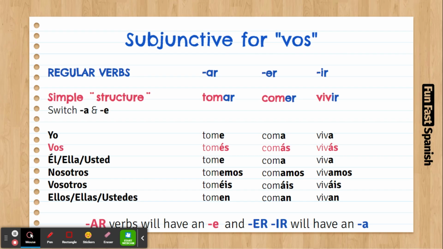The most important thing is that we have to remember that vos, an informal form, is the same as tú, and it doesn't have irregulars. It doesn't have the irregularities that tú does have, like tú tienes. So for vos it is vos tenés. So tienes, tú tienes, vos tenés. Yo puedo, vos podés. So we don't have the ue, yo puedo, tú puedes. No, for vos it is vos podés. You don't have these irregularities.